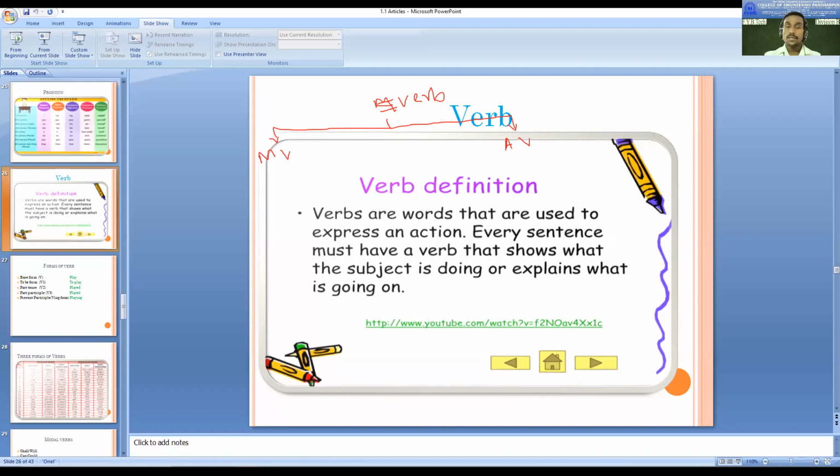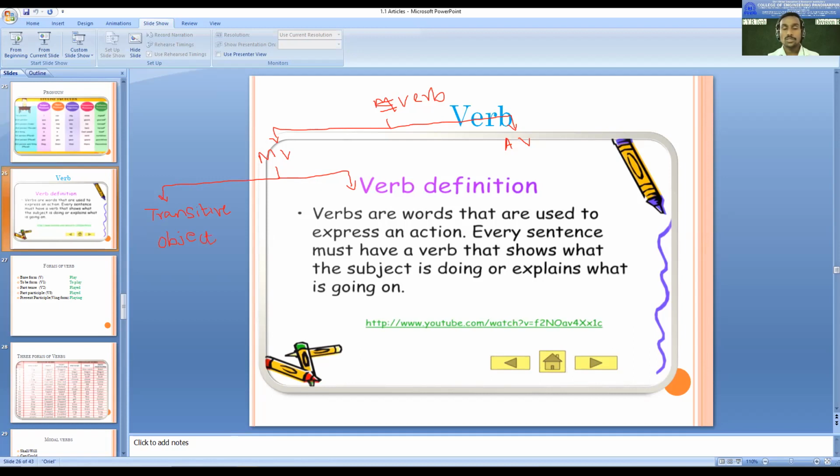Then again, that main verb we can classify into two types, and those two types will be like this. One we will call transitive verb. So what is this transitive verb? Transitive verb means the verb which takes an object, or where there is an object in the sentence.